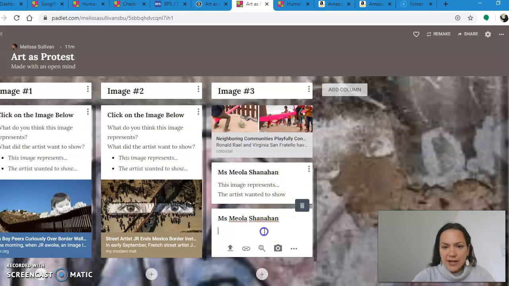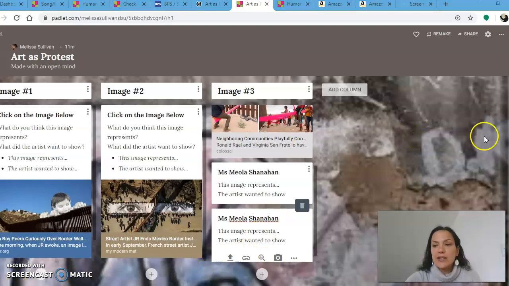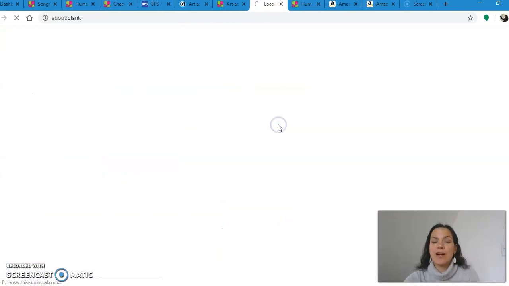And you're going to write, this image represents, or the artist wanted to show. Now, each one of these images you can click on to learn more about the artist and the work that they're doing.